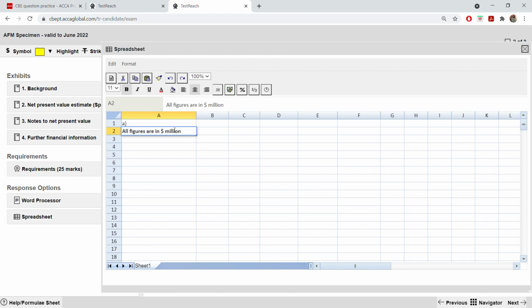So all figures on this one, and make sure that you write the statement so that you don't have to write in millions every time. If you don't write the statement, then every time you're writing a figure, let's say you're writing 5, you have to write 6 more zeros there to show that it's 5 million. So rather than wasting time every time writing 6 zeros, you can omit those and just write all figures are in dollar million. The currency is also important, the million is also important. If you're writing in millions, if you're writing in thousands, whatever it is.